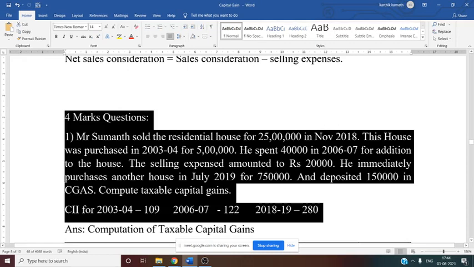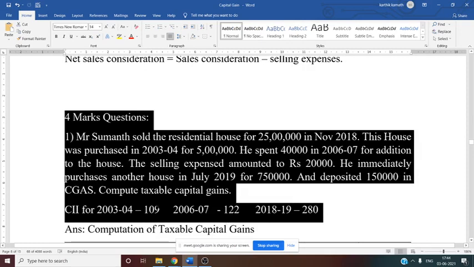So what is the sale year now? 2018 November. Within 7 months he purchases another house, and he deposited 1,50,000 in CGAS, the capital gain account scheme. Compute the taxable capital gain, provided CII, the cost inflation index, for 2003-4 is 109, for 2006-7 is 122, and for 2018-19 is 280. So this they will give you in the question.